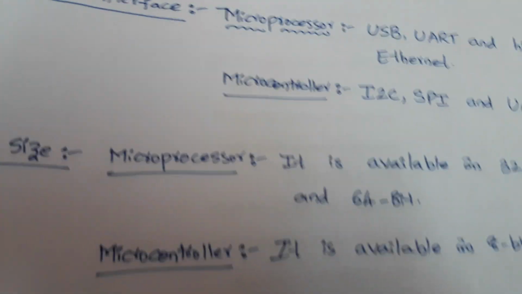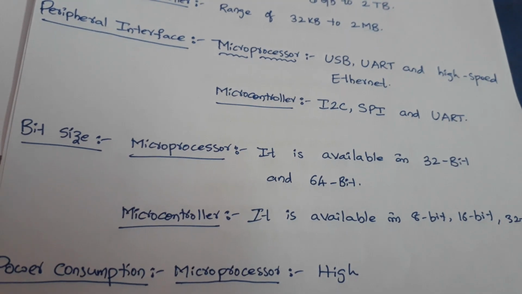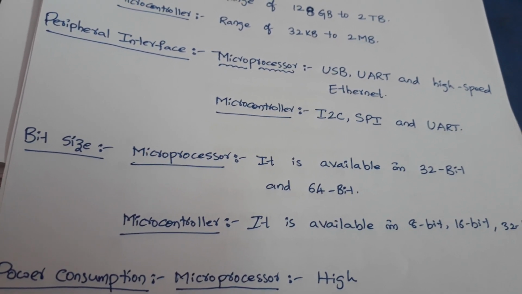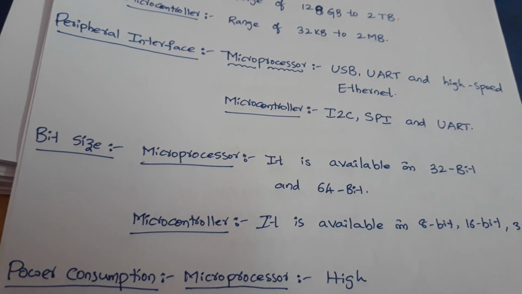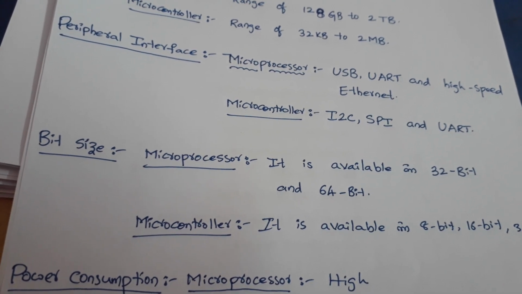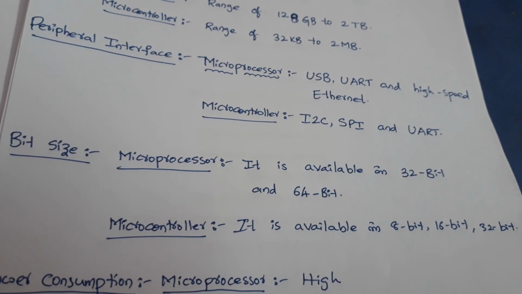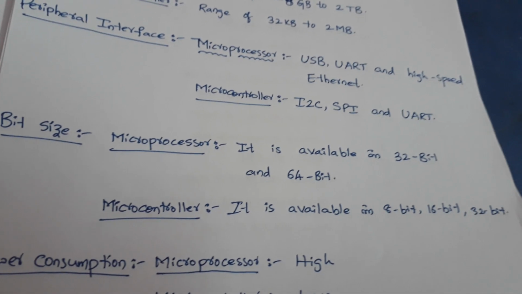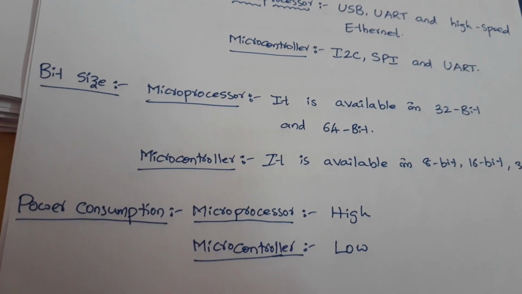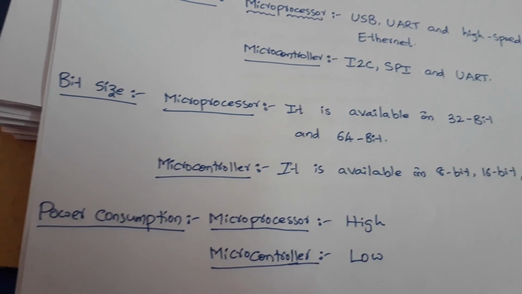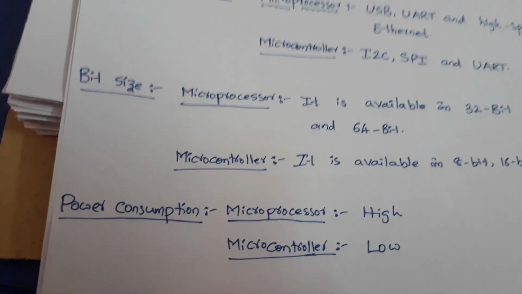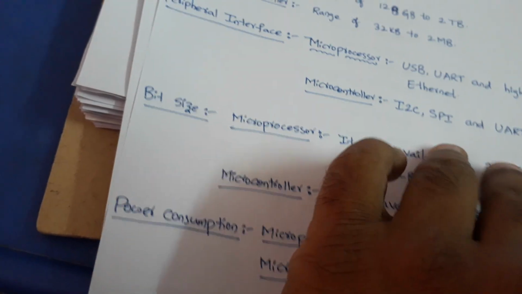Next we will see bit size. A microprocessor is available in 32 bit and 64 bit. A microcontroller is available in 8 bit, 16 bit and also 32 bit. Power consumption is high for a microprocessor and low for a microcontroller.